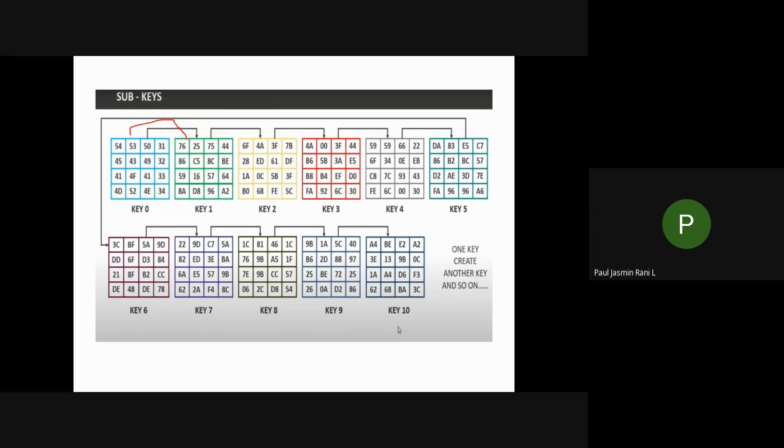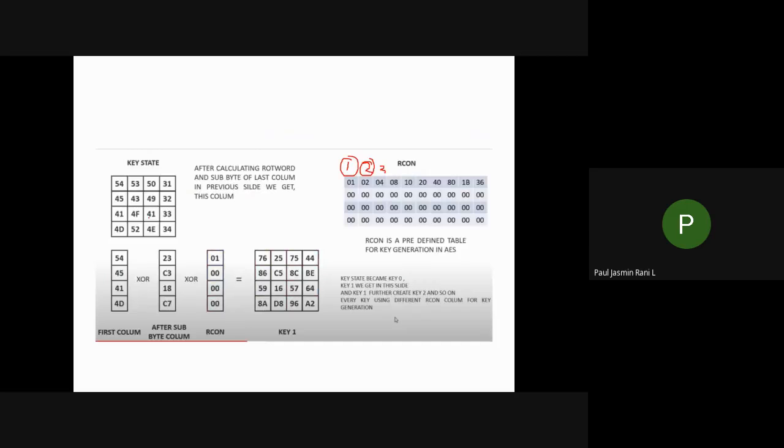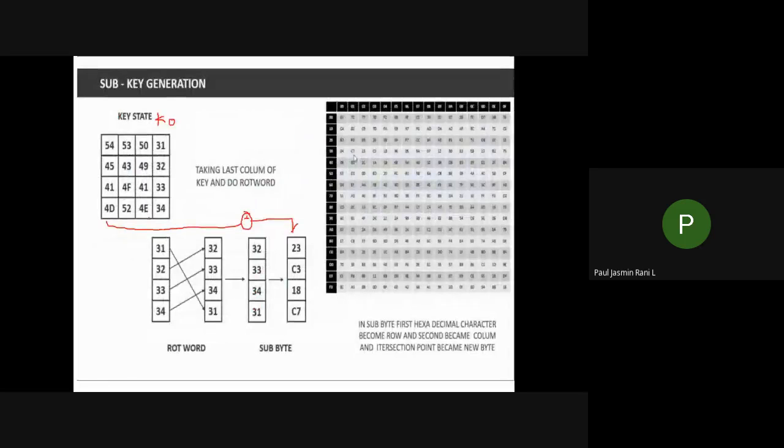Next, from the k1 key you generate your k2 key, and from the k2 key you generate k3, and it goes on like this. Finally you'll get your k10 key. This is the way you have to generate your keys, that is the sub key generation. These are the procedures you have to follow for your key generation.